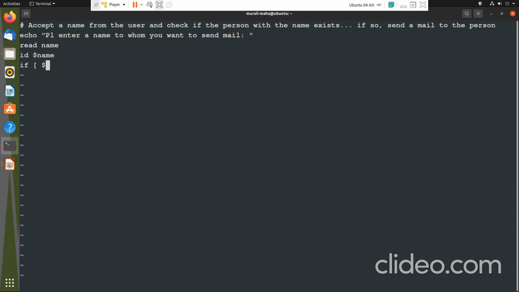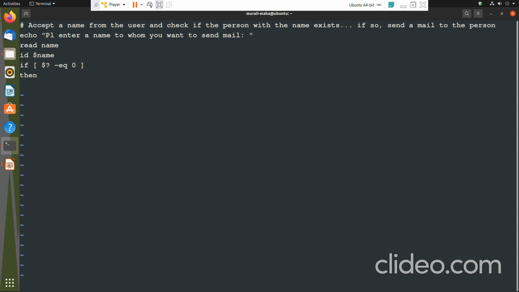So if test $?, because if the id command was successful, it would have stored a value 0 in the $? variable. I want to check whether the $? value is 0. If $? equal to 0, then, if the $? variable value is 0, it means that the user exists,